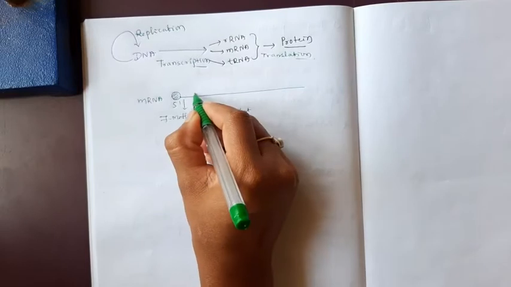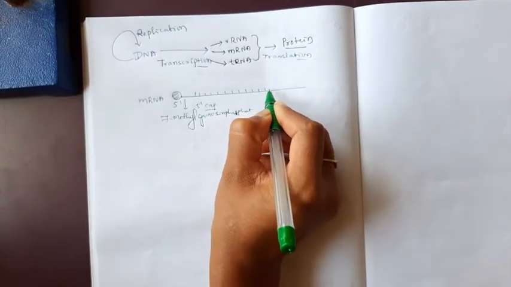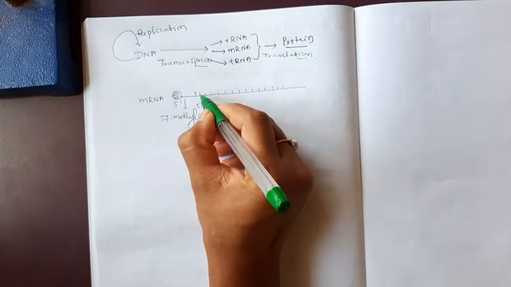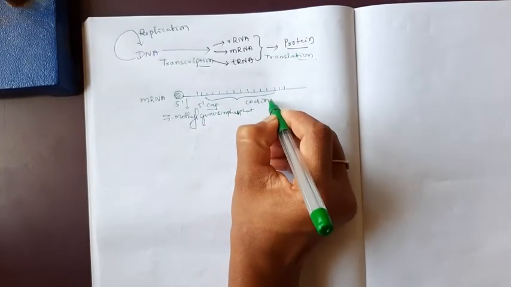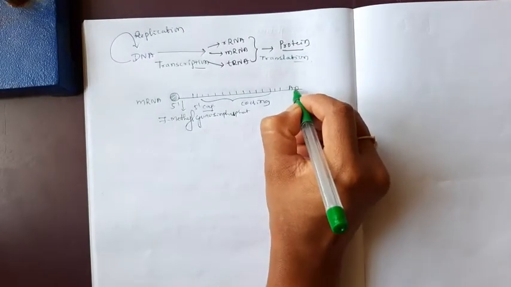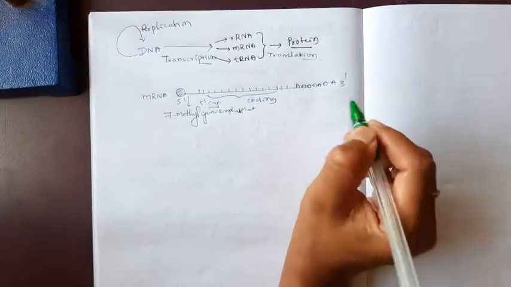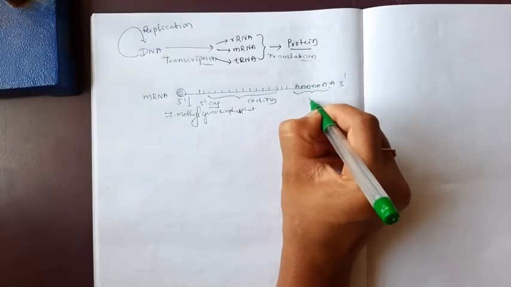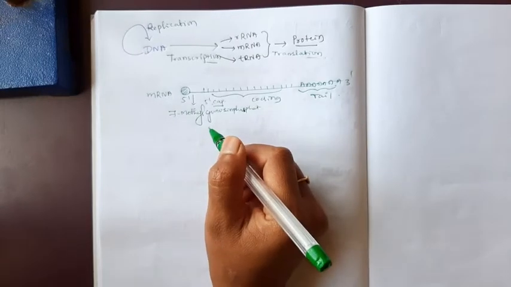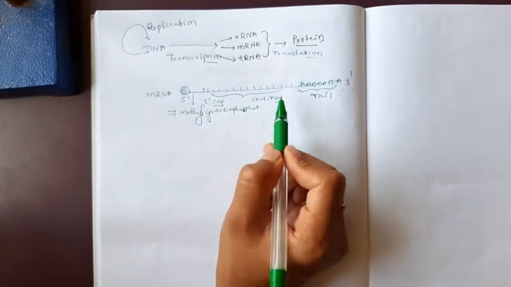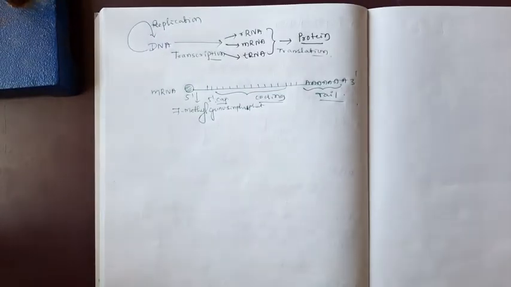Then these are the coding sequences. In the last we have the poly A tail structure, in the 3' direction; this is the tail. So mRNA has a head like the 5' cap, a body, that is the coding region, and a tail.